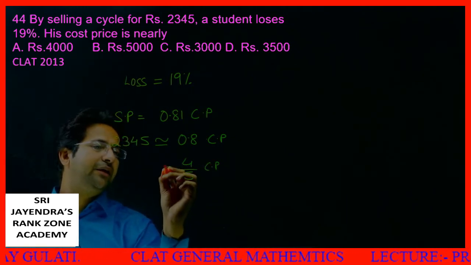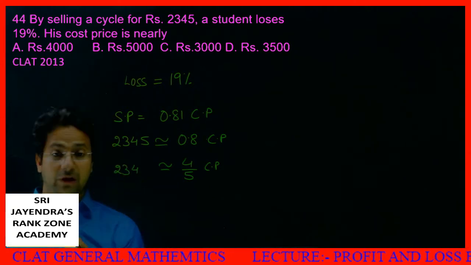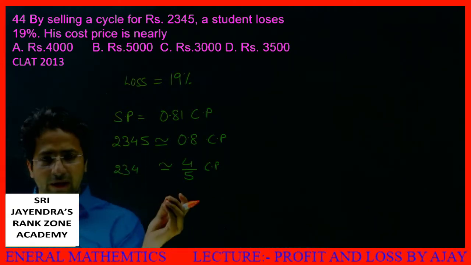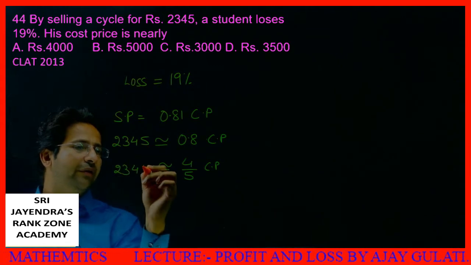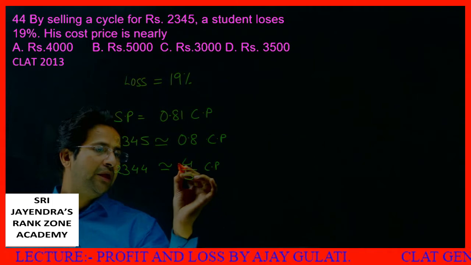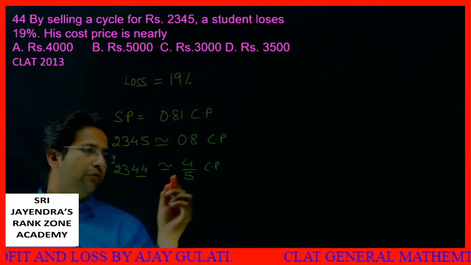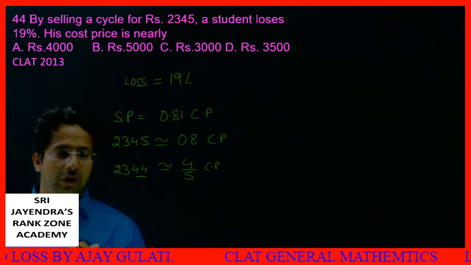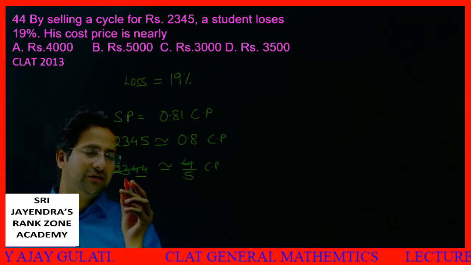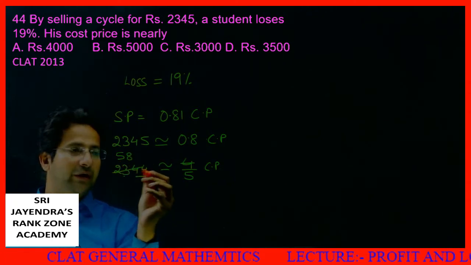Now it will make things easy. We need to find the approximate value. I'll write 2345 as 2344. Why? Because this will be divisible by 4 now. For any number, if the last two digits are divisible by 4, then the number is divisible by 4. Okay, so now I cancel this and this. 4, 23, it comes 5, 34, 8, 2 remaining 24, 6.